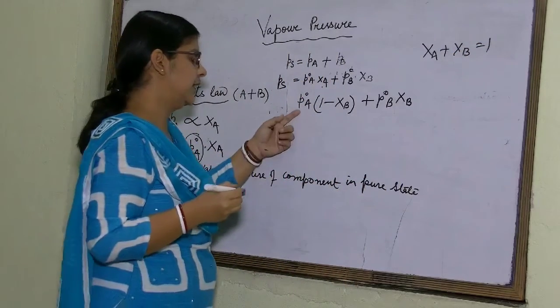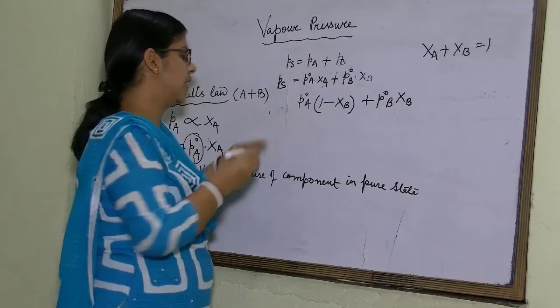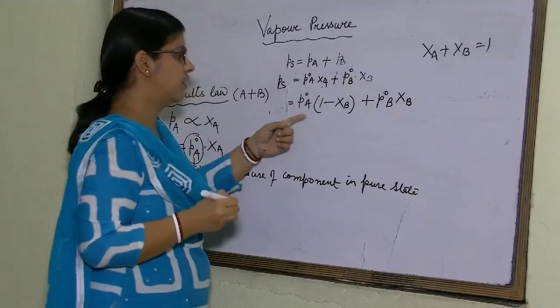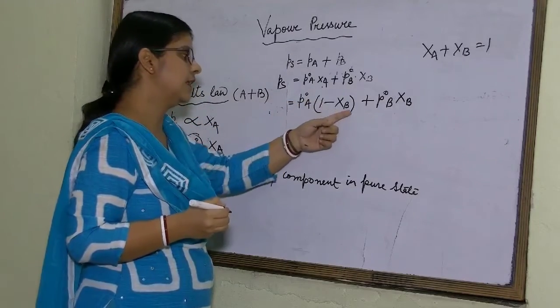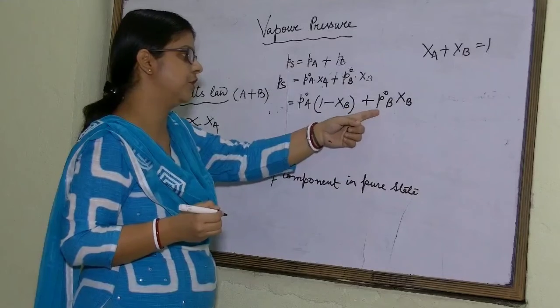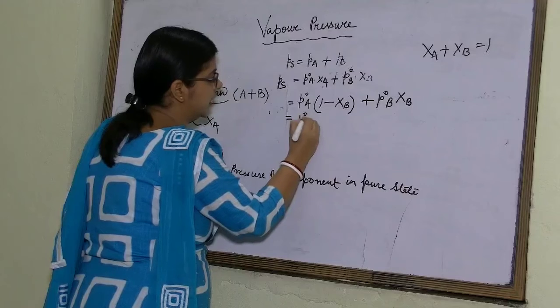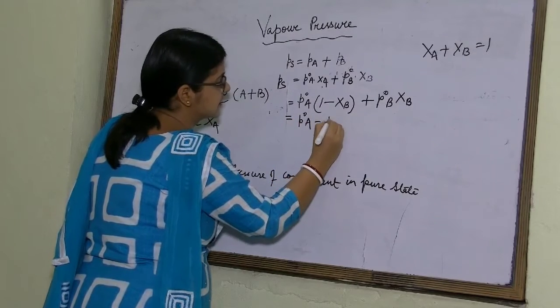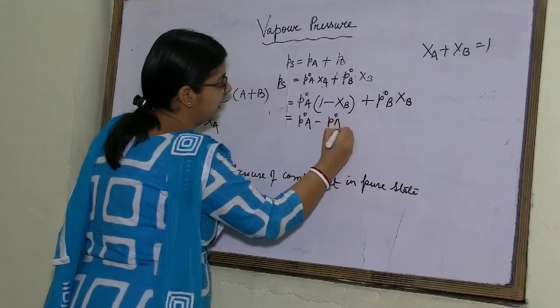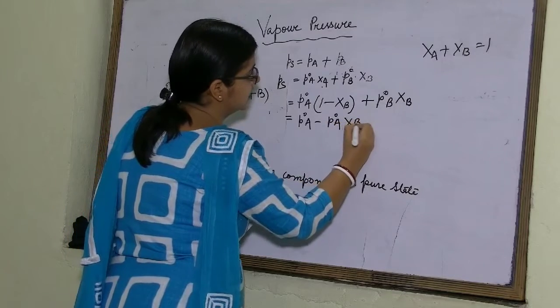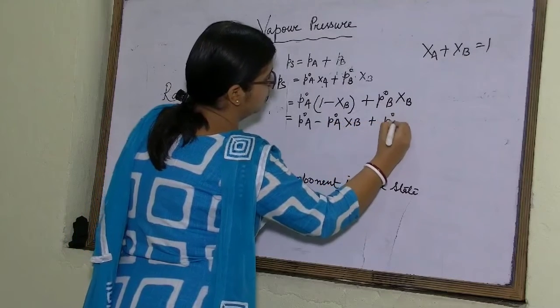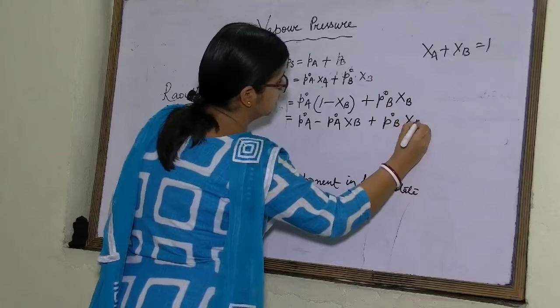So, we are writing here that P naught A into 1 minus XB is equal to P naught B into XB. Now we can write over here P naught A minus P naught A XB plus P naught B XB.